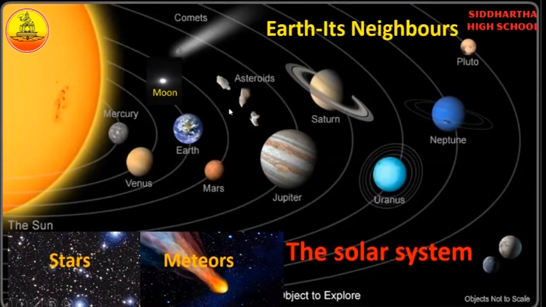What do you mean by asteroids? Asteroids are the pieces of planets. Meteors and stars will be there in the solar system. Falling stars are called meteors.